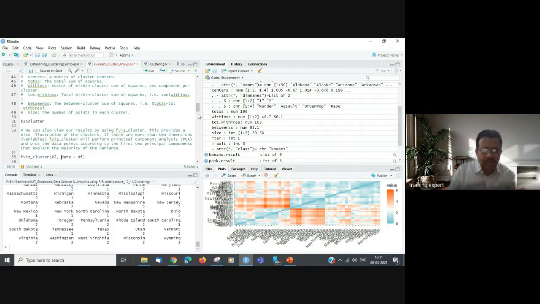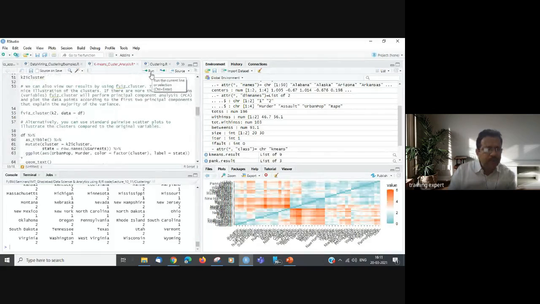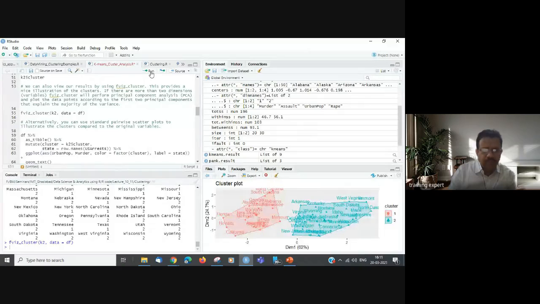Now let's run another method, fviz cluster. So k2 has been defined, and these are the two clusters, and this is the visualization of k2, which was the output of k-means, and the data points are df.